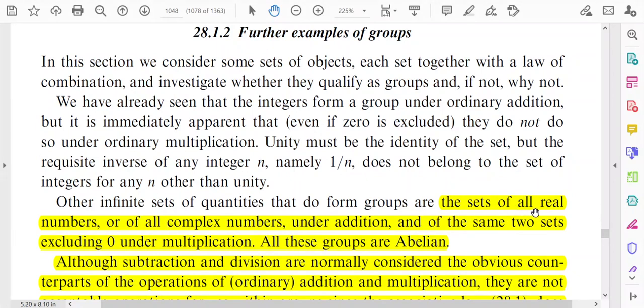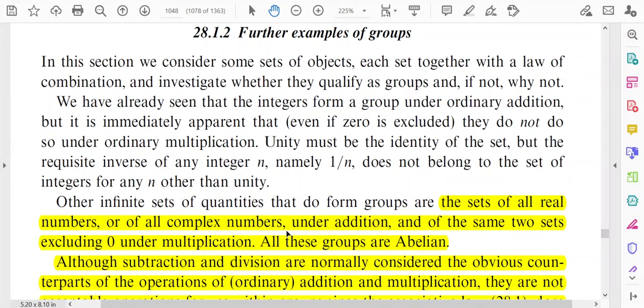So, there must be some particular law of combination so that the set of elements qualifies as a group. The sets of all real numbers or of all complex numbers under addition, and of the same two sets excluding 0 under multiplication, form a group. So, this is another example. In the previous example, we discussed the set of integers, but now we are discussing the set of all real numbers or of all complex numbers.